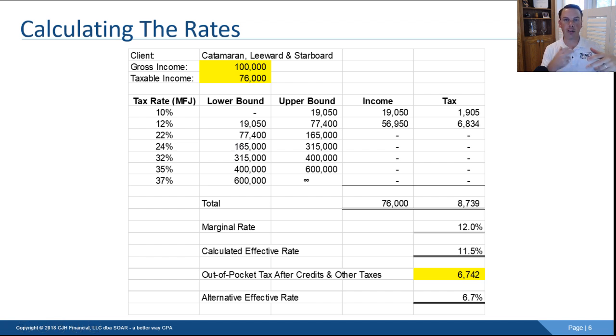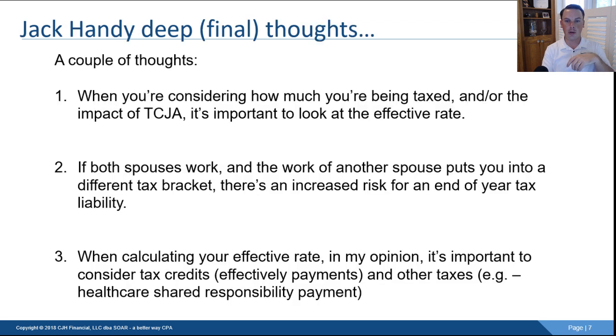And so that creates this huge disparity between what was withheld and what was owed when the tax return was filed. There weren't any other extenuating circumstances. It was basically just two W-2s. They both made good money. So it was a fairly easy example to provide to you. But that's something to think about.